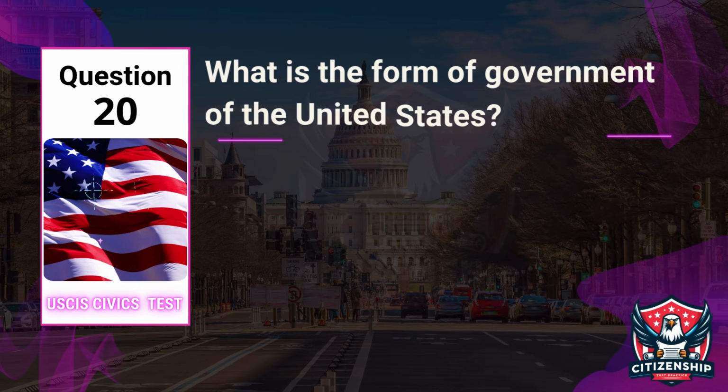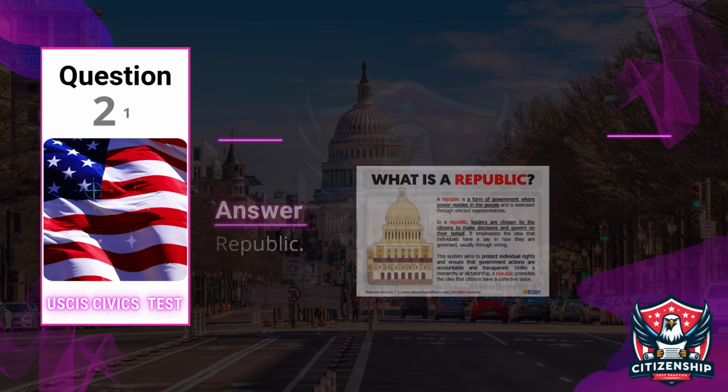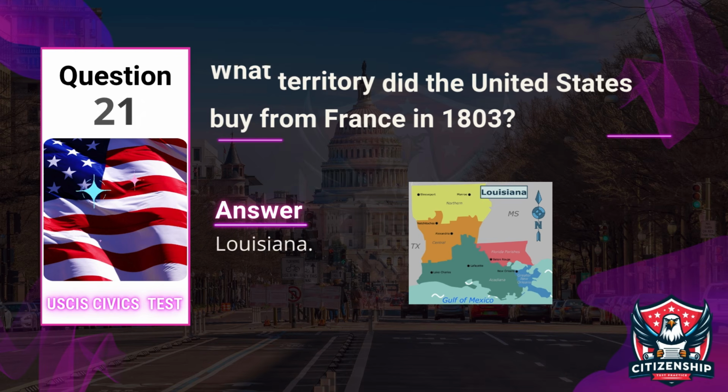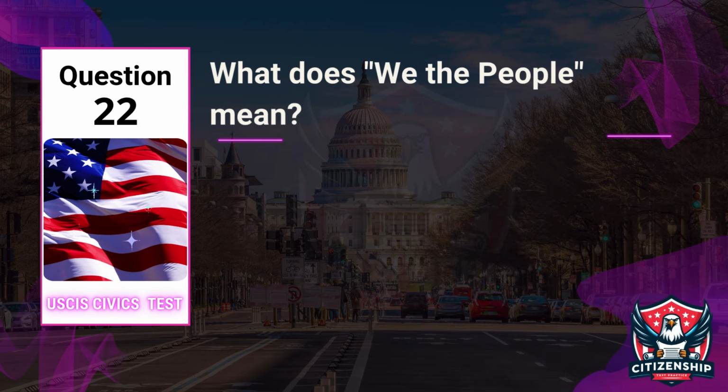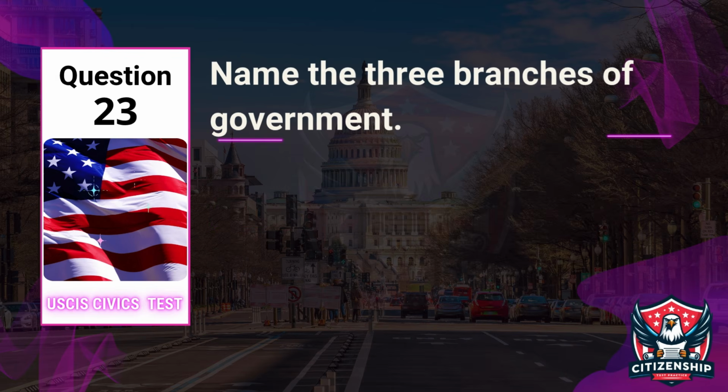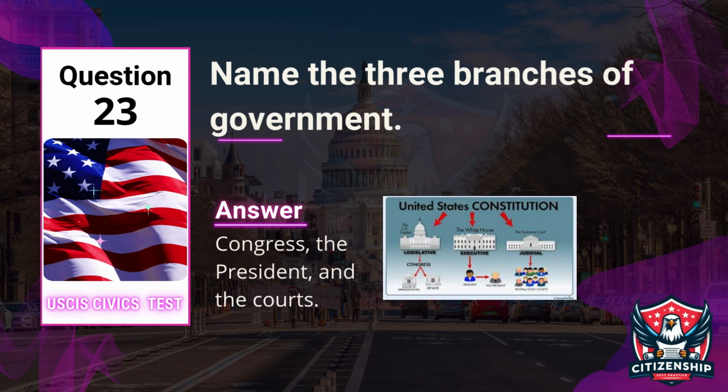Question 20. What is the form of government of the United States? Answer: republic. Question 21. What territory did the United States buy from France in 1803? Answer: Louisiana. Question 22. What does "we the people" mean? Answer: self-govern. Question 23. Name the 3 branches of government. Answer: Congress, the President, and the courts.